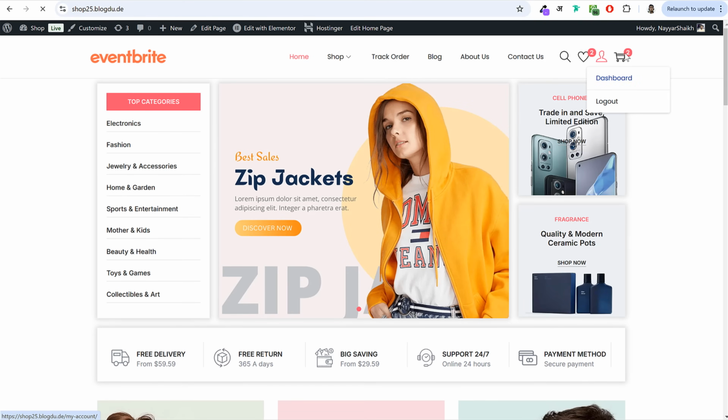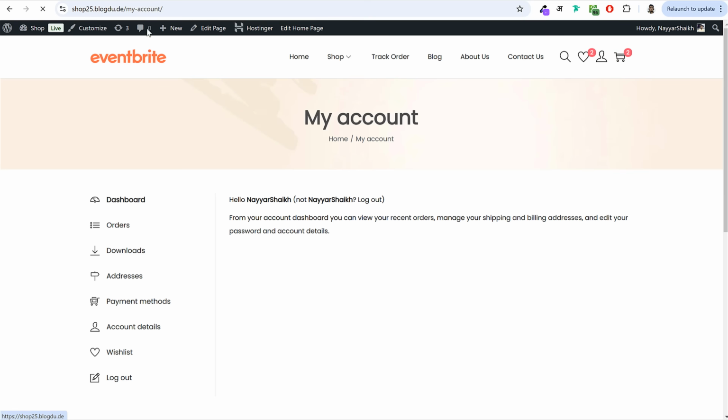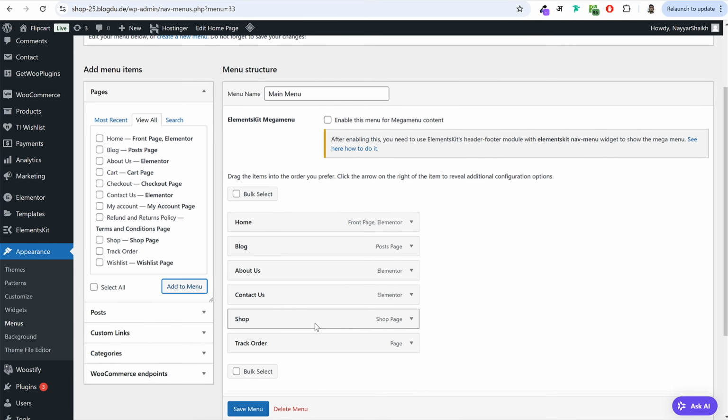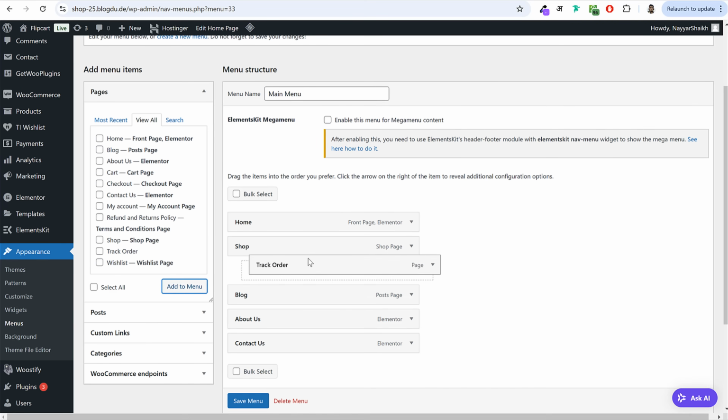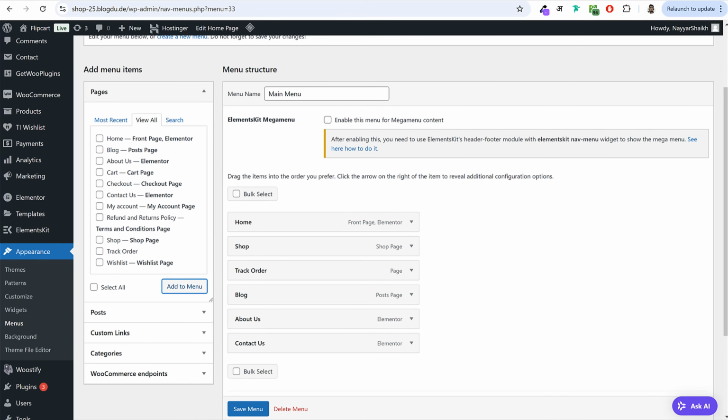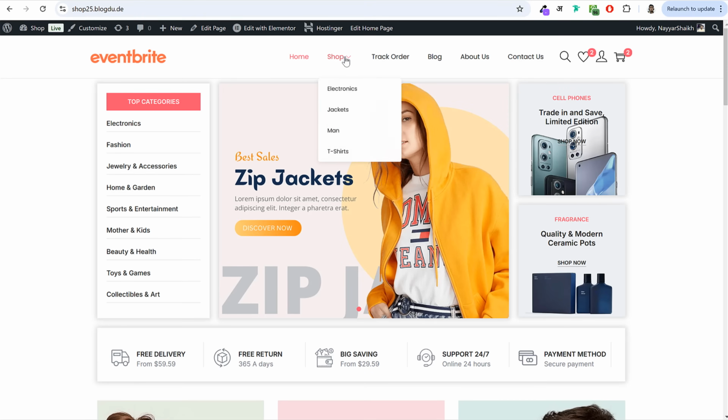This is for your my account page. This is the cart page, and so on. Okay, so that's the reason why we have not added that. Now you can rearrange these pages like this. Now the shop page, under the shop page in the demo website, you can see I have displayed these product